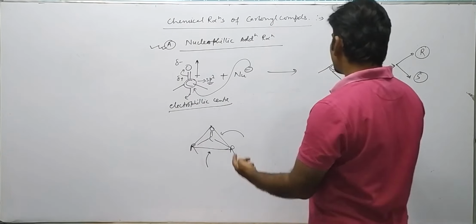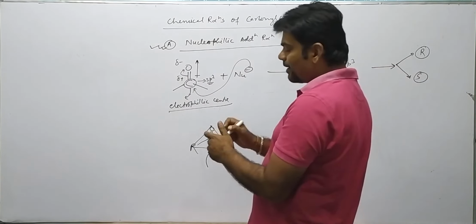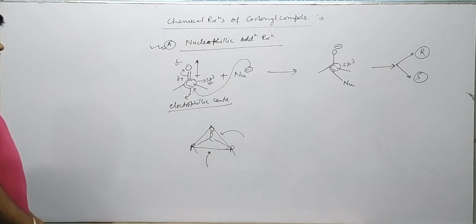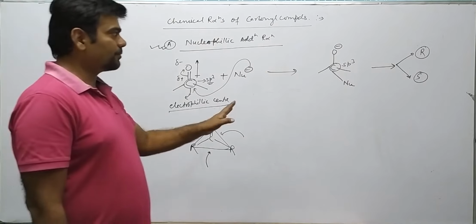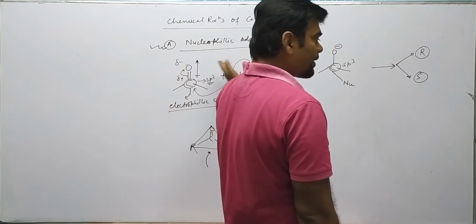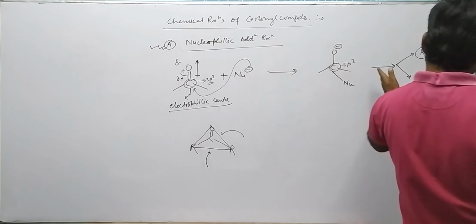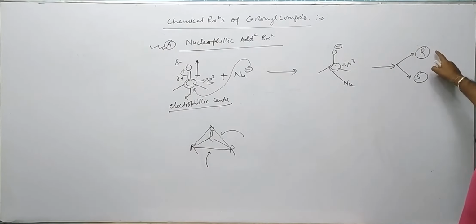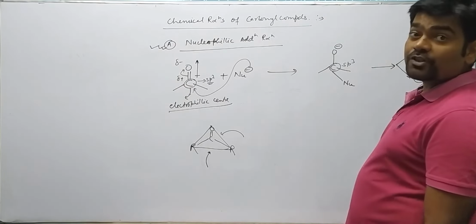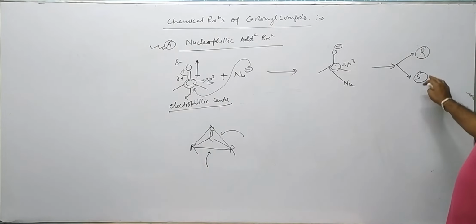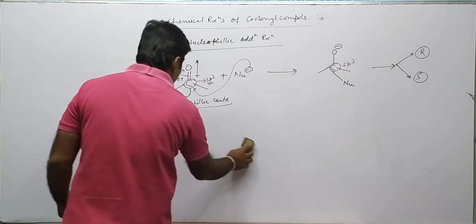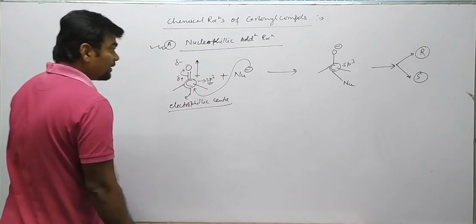Because both possibilities are there, front as well as back attack, both rectus and sinister configurations will be there in the product. From an sp2 hybridized carbon, the product is sp3 hybridized, and if this sp3 hybridized carbon is chiral, there is a chance of formation of rectus as well as sinister. Therefore, racemization takes place. Okay, so now we see their examples one by one.